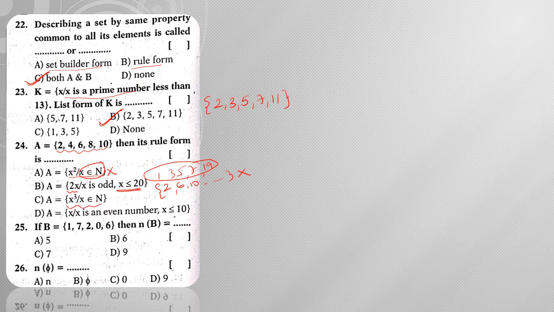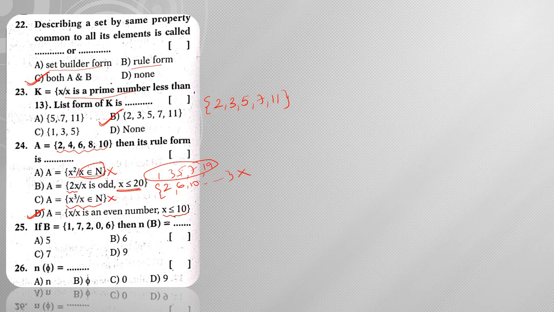Next, x cube. Clearly we can say that these are not cubes. Then the only possible answer is option D: x such that x is an even number, x less than or equal to 10. Hence option D will be my answer.